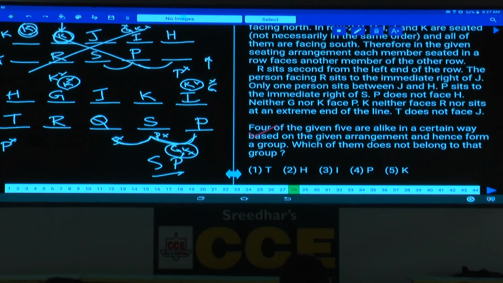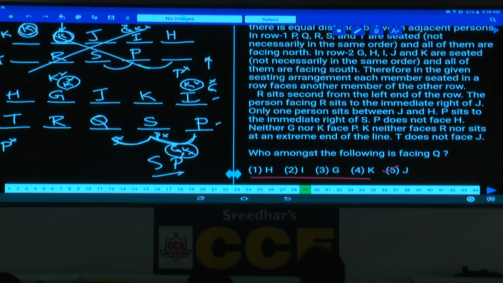Then question number 28, 4 out of the following is nothing but an odd man out. Now in this one, T, H, I, P. If you observe here, these 4 persons are at the ends of these rows. But yes, K is not at any end of the row. Except K, the remaining 4 persons are seated at the ends of these 2 rows. Choice 5.